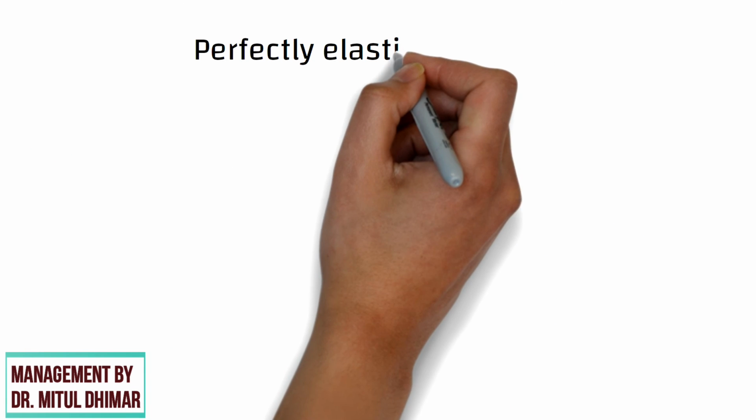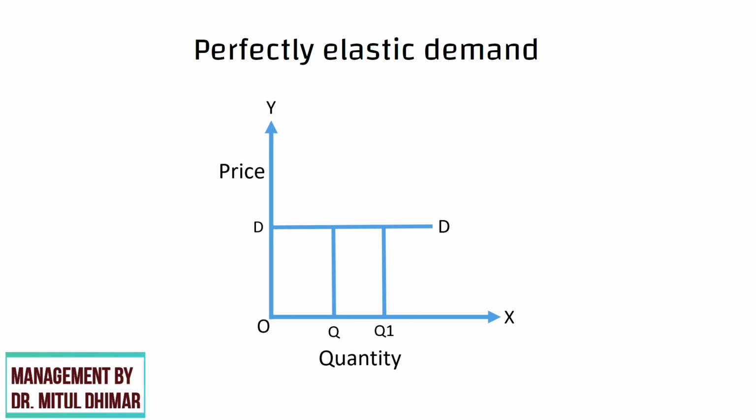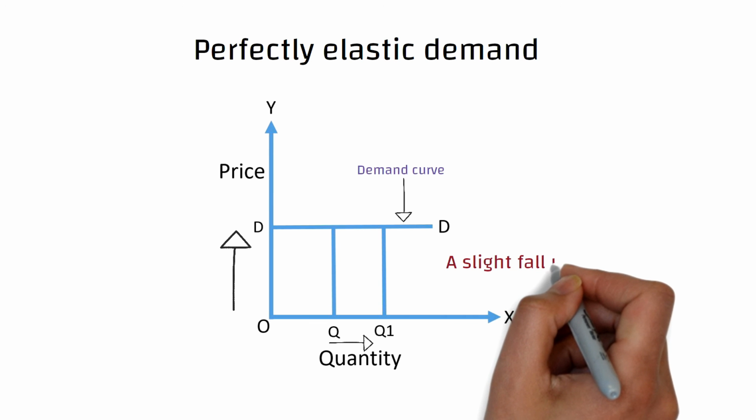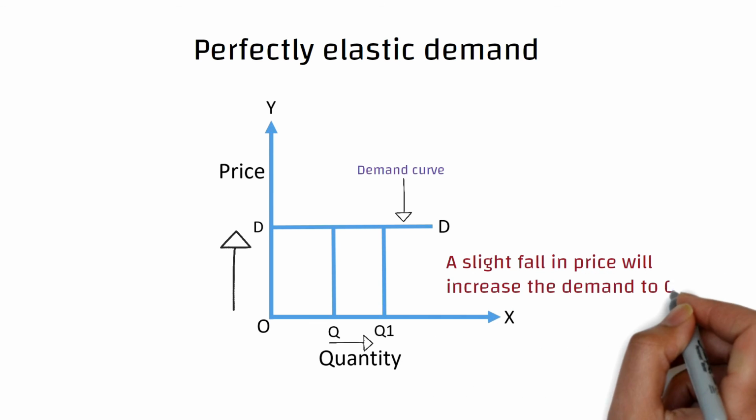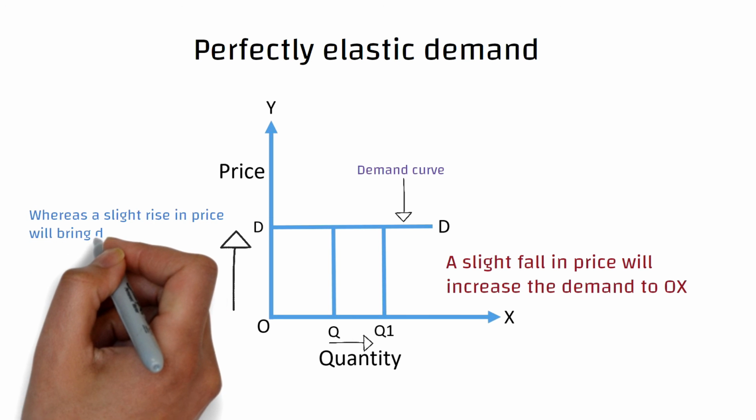In perfectly elastic demand, the demand curve is represented as a horizontal straight line parallel to the x-axis. In the figure, DD is the demand curve. Thus, demand rises from OQ to OQ1 and so on if the price remains at OD. A slight fall in price will increase the demand to OX, whereas a slight rise in price will bring demand to zero.